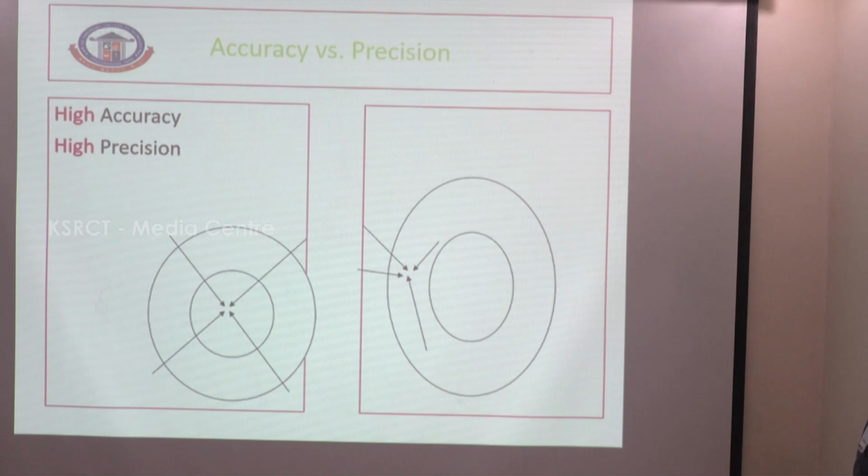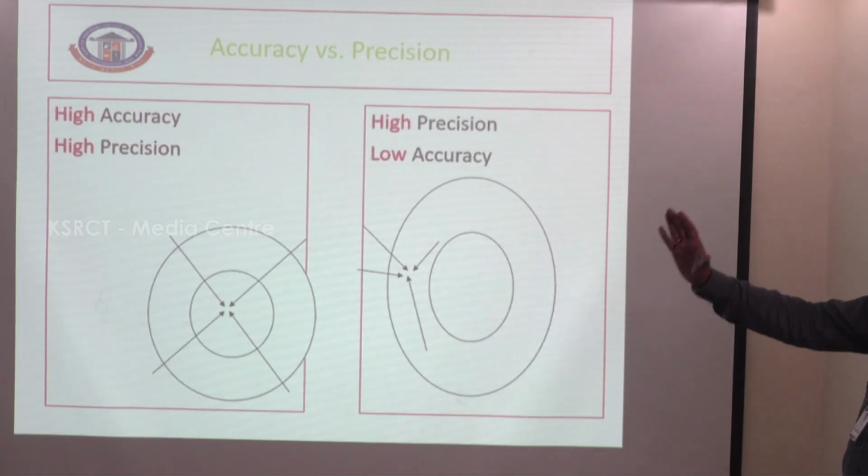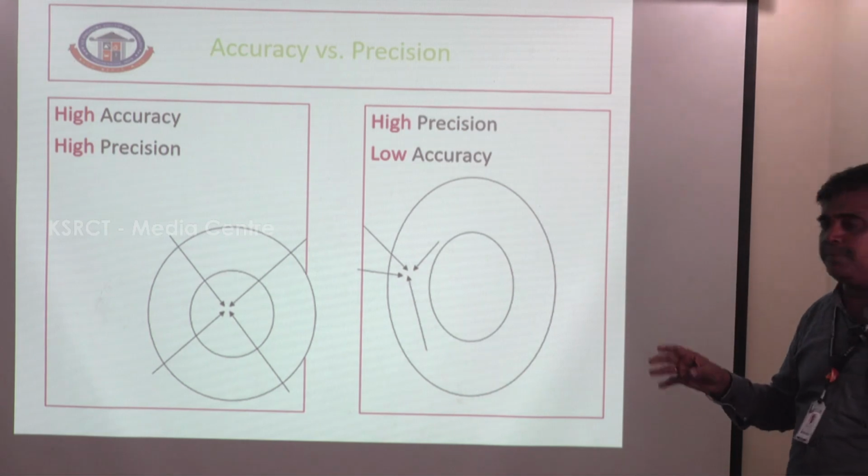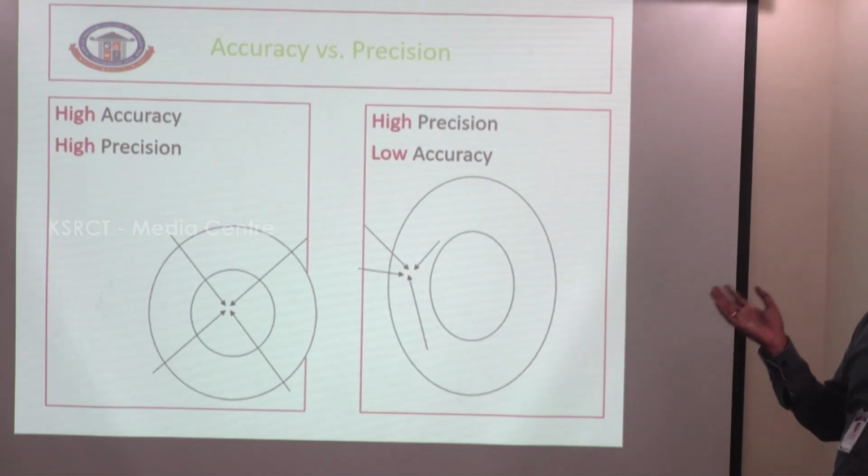So high accuracy, high precision, and low accuracy. This is a way of differentiating between high accuracy and high precision. How do we differentiate the accuracy and precision of a given set of readings?